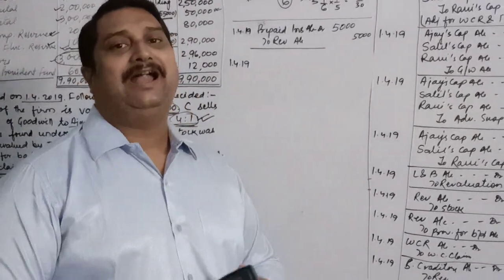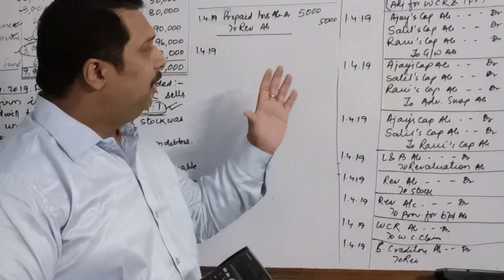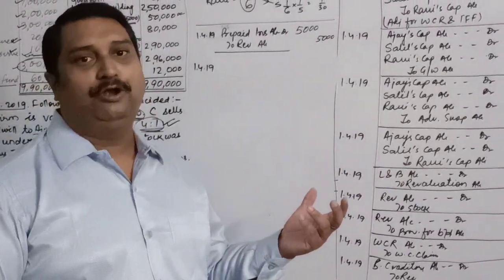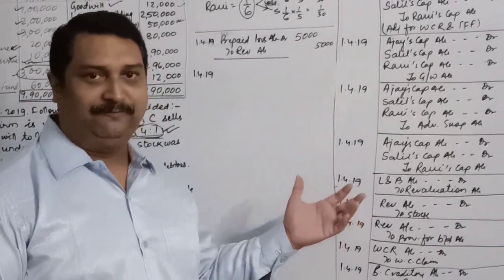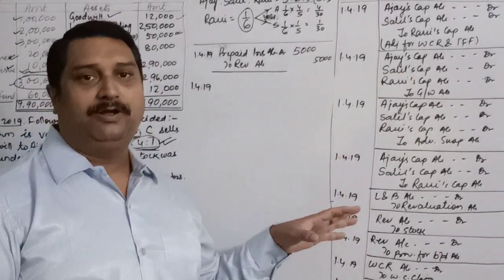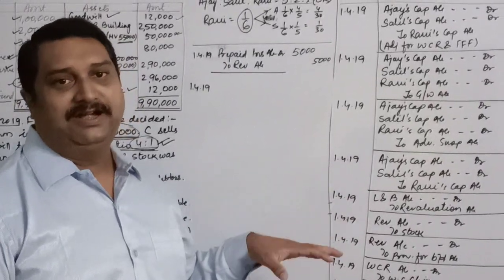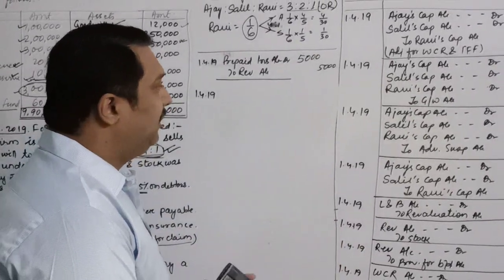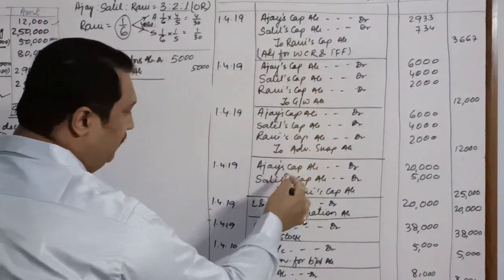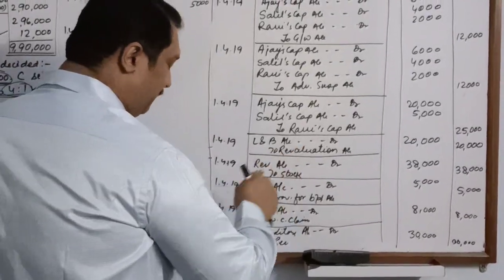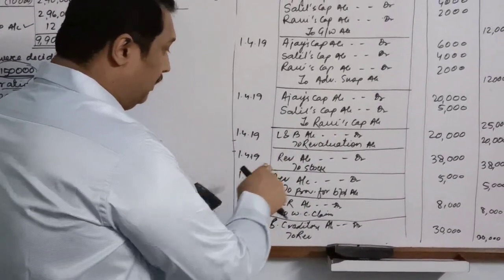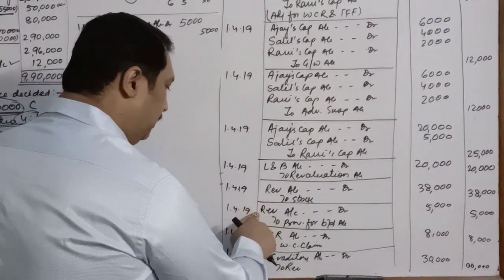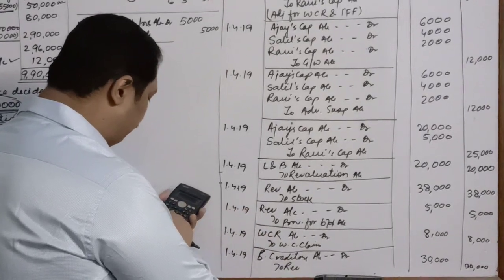If you remember children, I had already told you that in case you are not preparing a ledger and you are directly taking out the profit or loss for revaluation or partner's capital from your journal entry, you must look wherever the term is on the credit side, you will add them, and wherever it is on the debit, we will subtract it. So revaluation over here is not there. Revaluation comes from here. It's on the credit, so we will add 20,000. Over here it is on the debit, so we'll minus 38,000. Here once again on the debit, so minus 5,000.